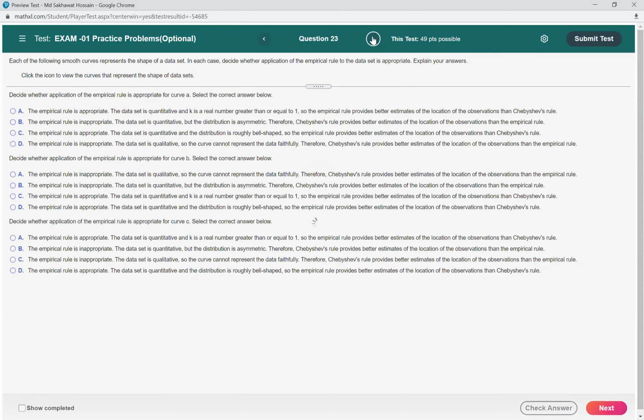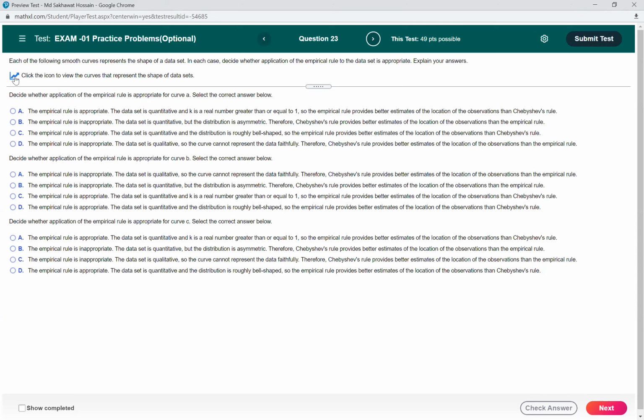We have total 49 problems, so we are on question number 23. So we need to at least finish 2-3 more problems. Okay. So each of the following smooth curves represents the shape of a data set. In each case, decide whether application of the empirical rule to the data set is appropriate. Explain your answer.